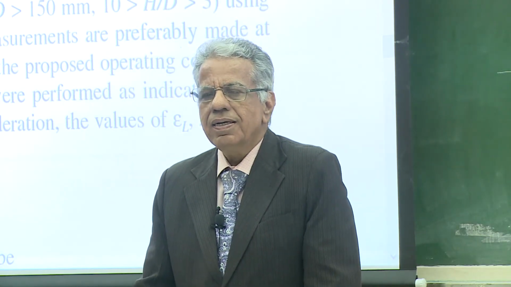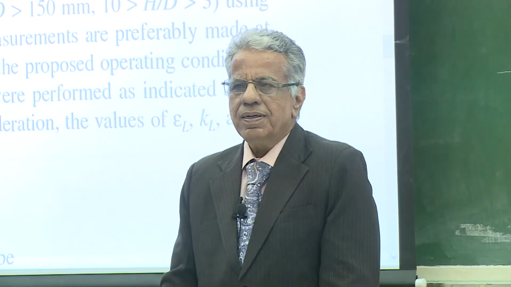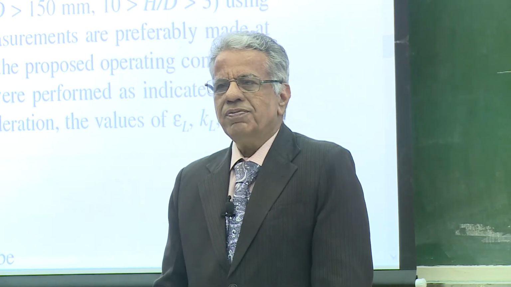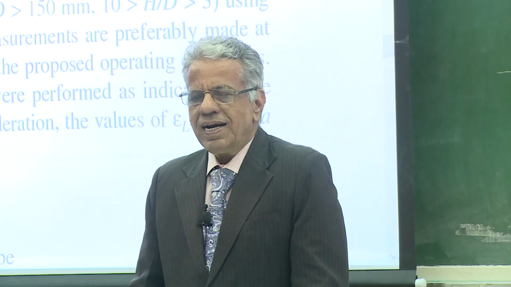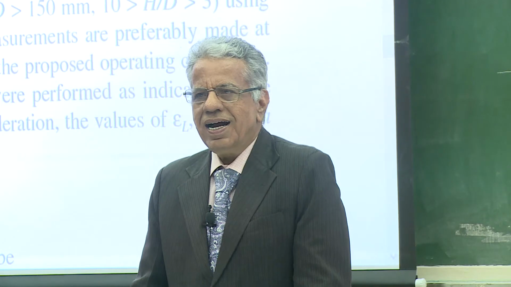So if we find conversion in a given time, we can find kilomoles per meter cube second. It is in the second regime, so we can estimate S star and find KLa. And that value of KLa we can plot with respect to Vg, and then it is independent of column diameter.